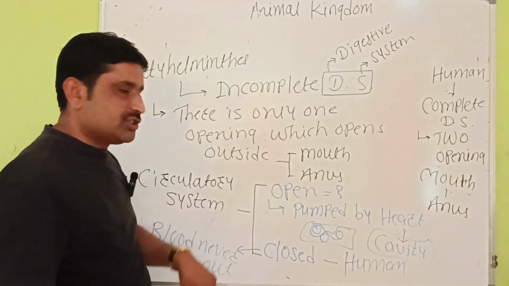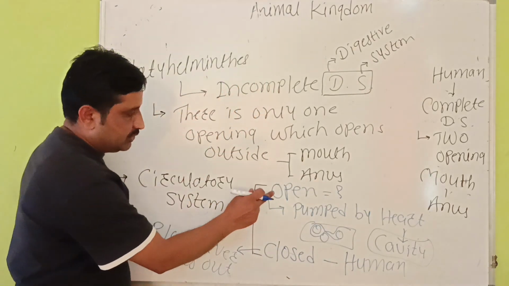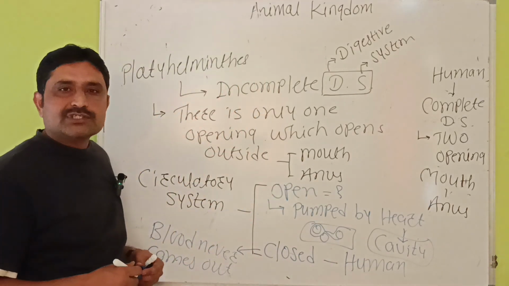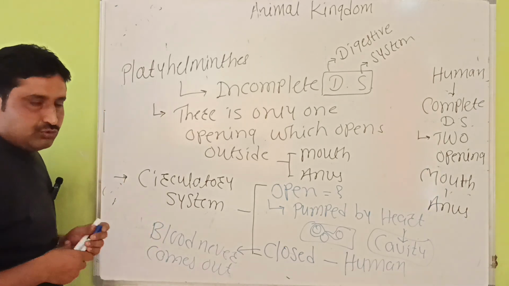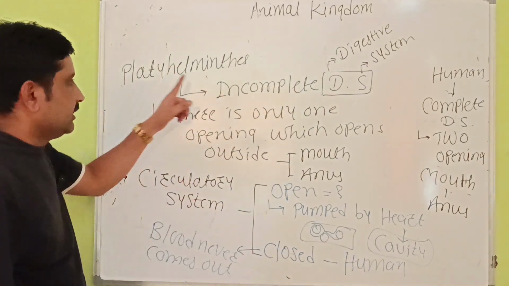Such a circulatory system is known as open type of circulatory system.